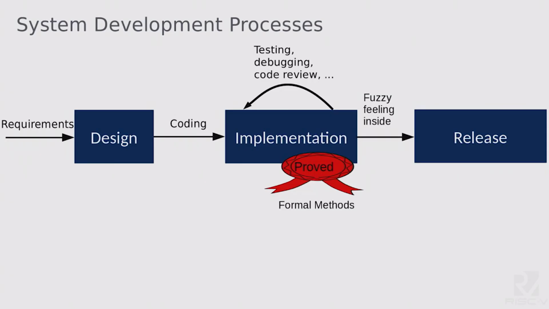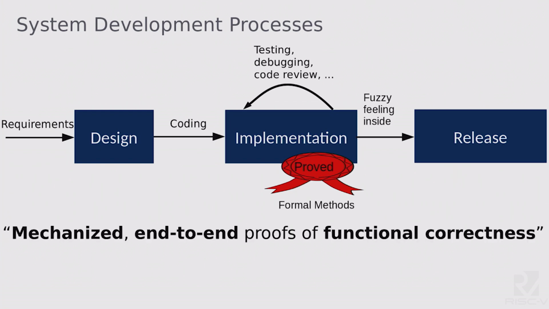So an alternative is formal proofs, where we can use a mathematical argument that establishes correctness of the system in any possible scenario, possibly even covering an infinite number of scenarios, though most real systems are fair to think of as finite objects. It's still a very large space of potential scenarios. And the version of this that I want to argue for, I'm going to summarize as mechanized end-to-end proofs of functional correctness. And I put in boldface 3 different constituents of this long phrase, and I'll explain each of them on one of the next few slides.